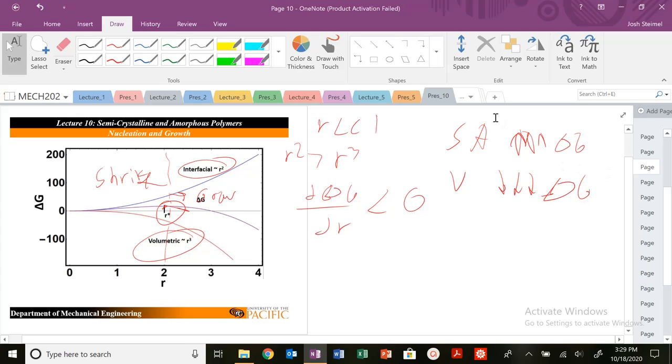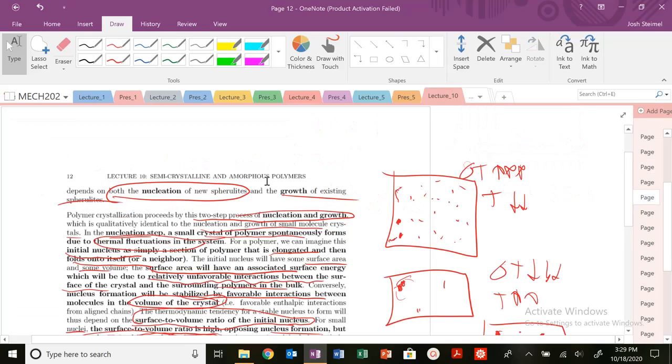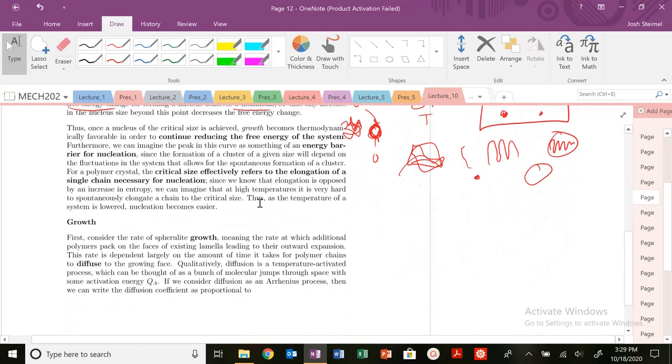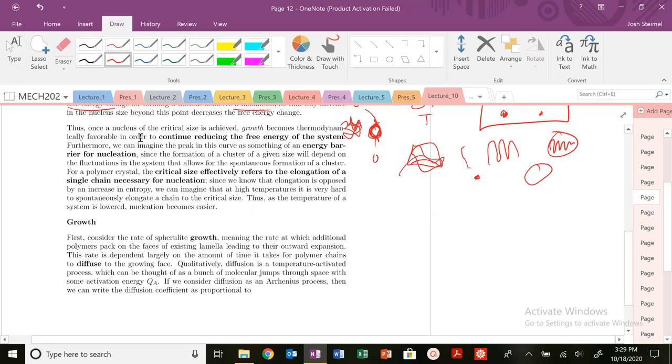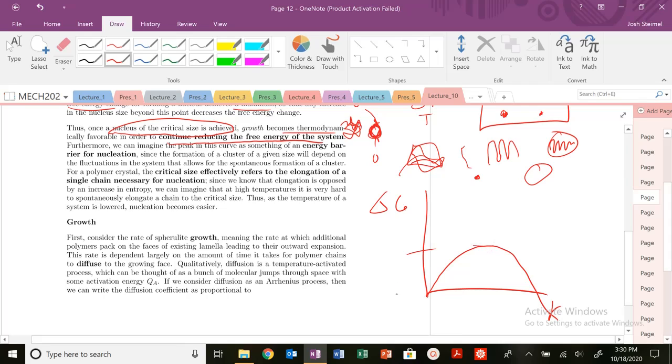So let's go back to the notes. At critical size, the system is going to want to grow. Once you have that critical size nucleus, growth is thermodynamically favorable because that's going to reduce the free energy of our system. And you could think of that delta G as a function of R, this equation, as your free energy barrier. So this is your delta G of nucleation. There's some energy barrier to form this nuclear size.